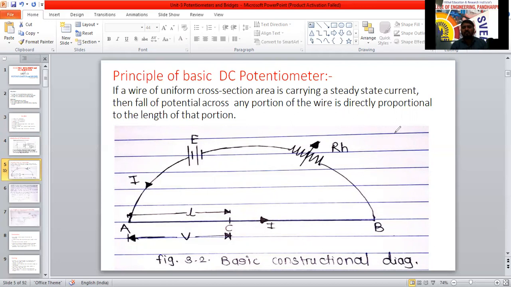See here, I will draw one supply or source voltage, E. Two variable resistances I have used here, and two terminals I have left outside. This variable resistance is going to fix the current. By varying this resistance we can control the current flowing through it.